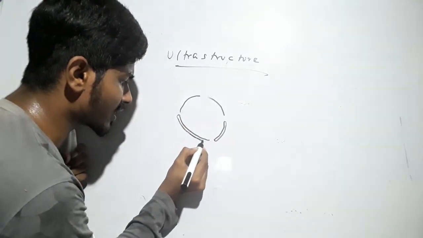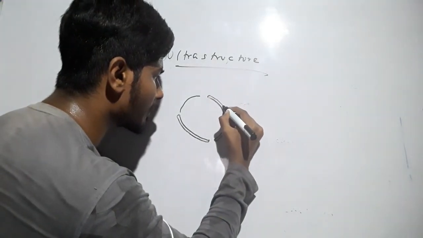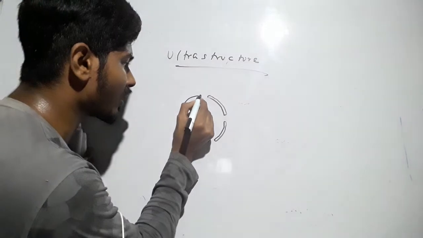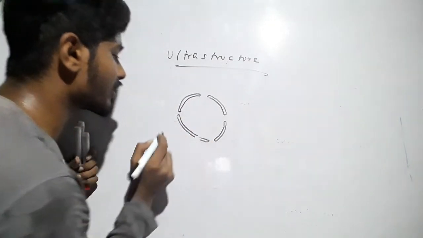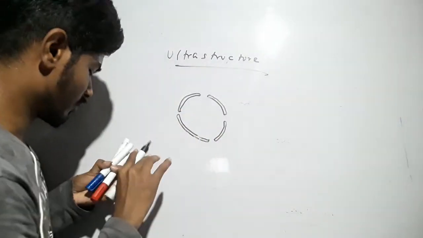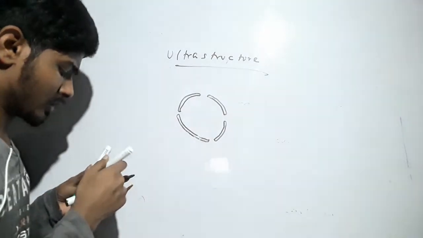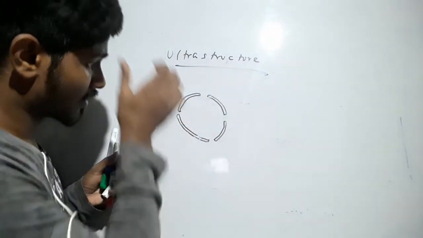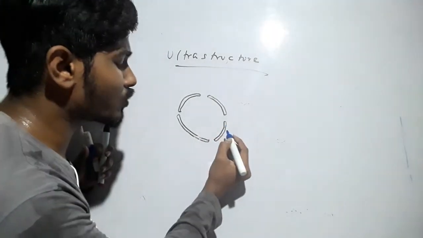This is the nuclear membrane or nuclear lemma, and you can see that the nuclear membrane is a two membrane system. So first of all, let us discuss the nuclear membrane.